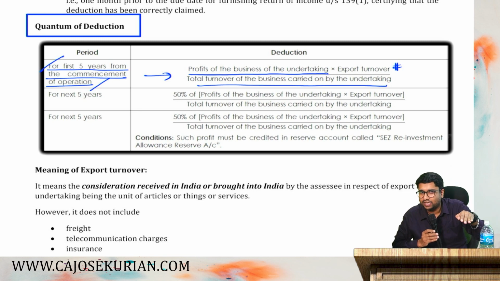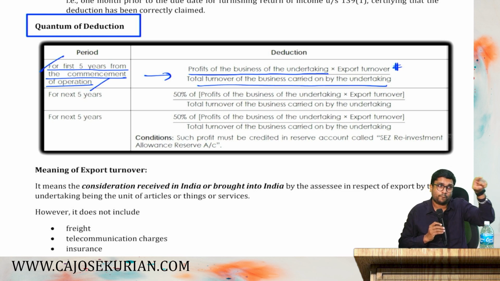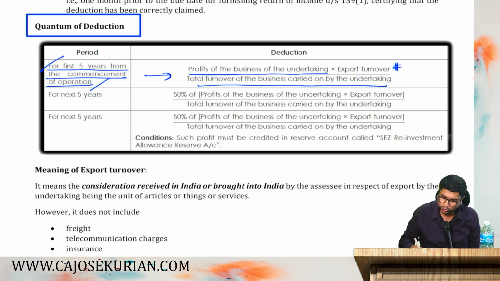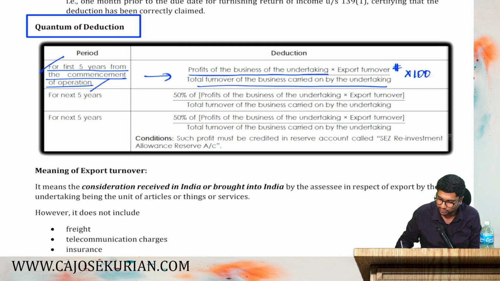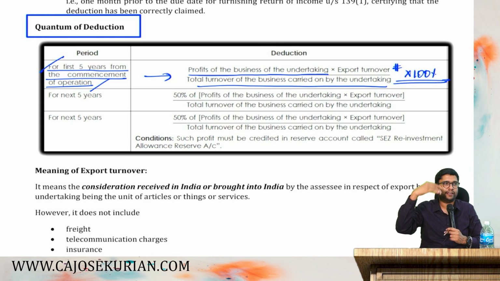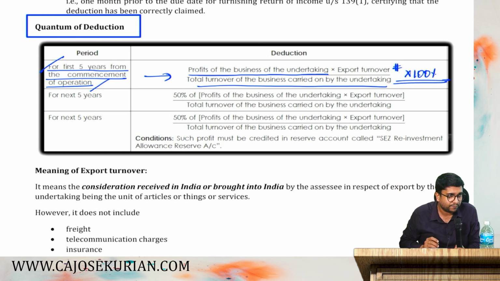Are you with me? If you are doing only export activity, then that entire profit will be fully exempted. But if you are doing some domestic operations also along with export activity, then only those proportionate export activity profits alone shall be exempted. And this exemption shall be 100% for the first 5 years. Year 1, 2, 3, 4, 5, 100% of the export profit shall be your exemption. Are you all with me?